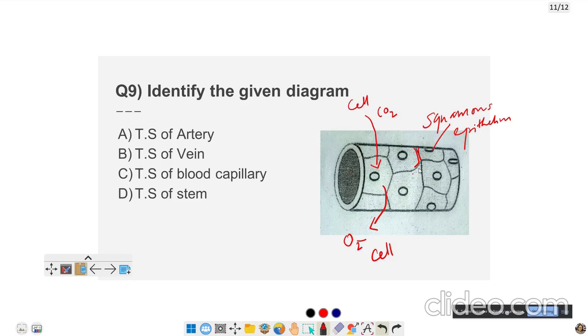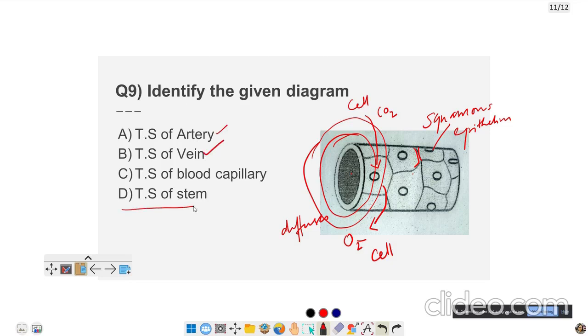It is as thin as a cloth. If you imagine there is a cloth present, this cloth will allow the air to go in. All this can be easily passed away. They can easily diffuse. The right word here is diffuse. It diffuses out from the cell because it has a very single layer. Now, when the single layer again is covered by a muscle, and afterwards it is covered by another layer of elastic tissue, like this, if it is covered, then it becomes into arteries, it can become into vein, but